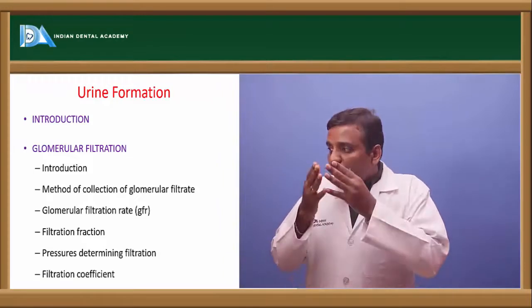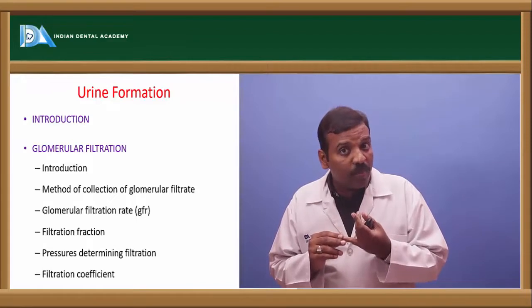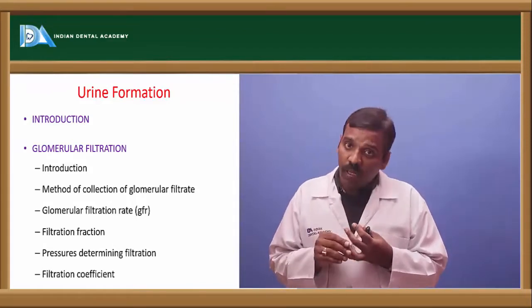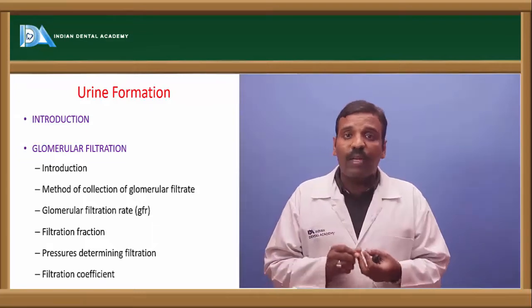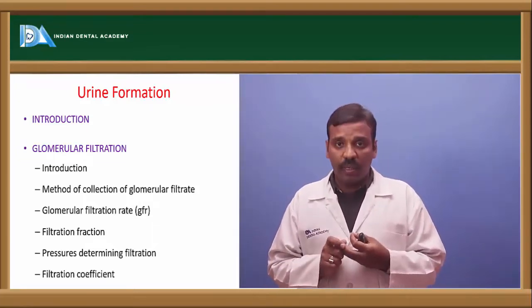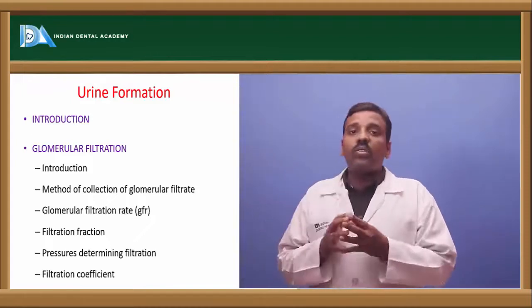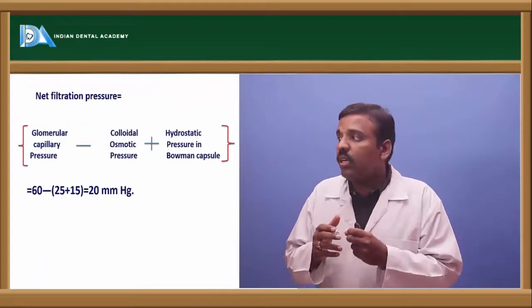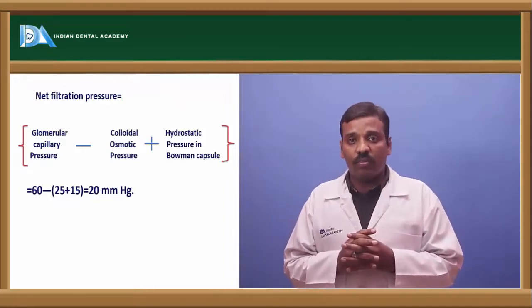Here there are pressures: intraglomerular pressure, intra-arterial pressure and intra-capillary pressure. These three pressure gradients are very important here. The glomerulus mainly depends upon the net filtration process.